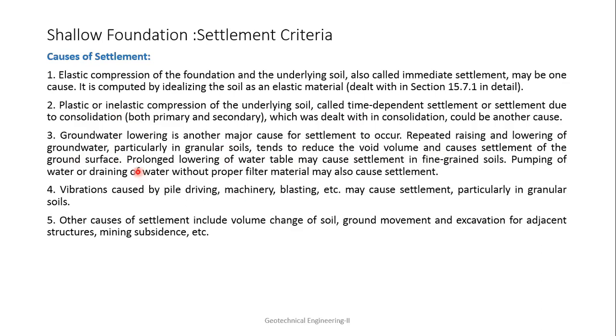So prolonged lowering of the water table may cause settlement in fine grained soil. If the water table is lowered for a very long time, then gradually the settlement will happen, and that particularly happens in fine grained soil. Pumping of water or draining of water without proper filter material also causes settlement. When you do this, the small particles will move out of the system. When some small particles go out, there will be gaps between the bigger particles, or the voids will be more. And when that happens, settlement can happen.